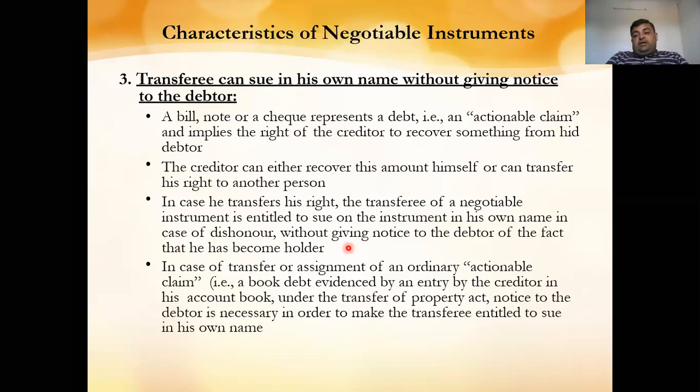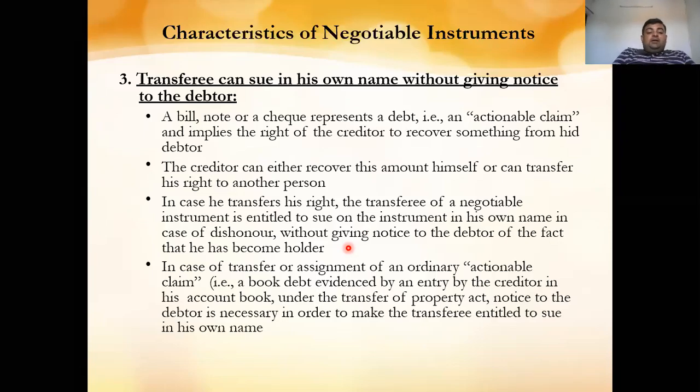Now the sale is between A and B, and Mr. A has endorsed a check to Mr. C. Now Mr. C has put that check into the account, and the check gets bounced out. There is a dishonor of the check. Now Mr. C can sue Mr. B directly in the name of Mr. B, as he has become the holder of that check after the endorsement.